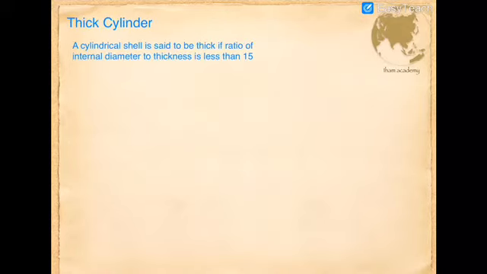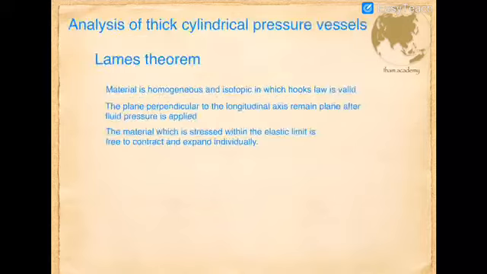So, thick cylinder, again the definition we repeat. A cylindrical shell is said to be thick if the ratio of internal diameter to thickness is less than 15. From our exam point of view, we only consider Lame's theorem for the analysis of cylindrical pressure vessels.